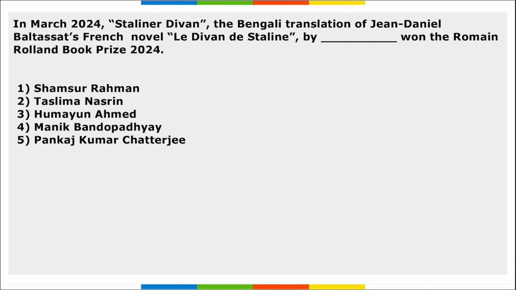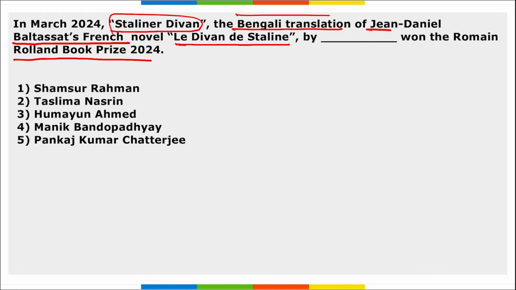So now let's move to some revision part, friends, that will be beneficial for your learning. Next, in March, Stelliner Divan, the Bengali translation of Jean Daniel Balthasar's French novel Les Divines de Stelline by Dash, won the Roman Roland Book Prize 2024. I repeat, Stelliner Divan, the Bengali translation of Jean Daniel's French novel Les Divines de Stelline.